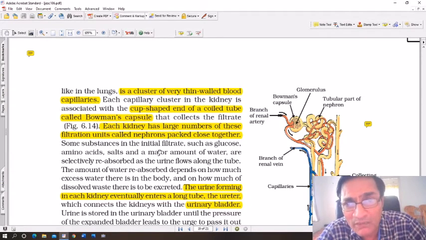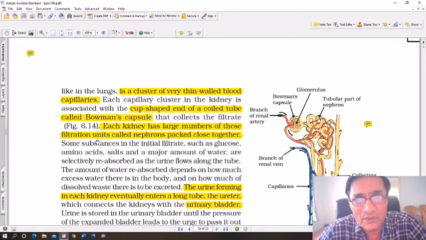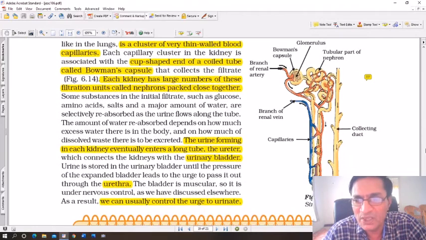So what are nephrons? Nephrons are filtration units or single cells of the kidneys. The cells of the kidneys are called nephrons. What is the Bowman's capsule? There is a question out here. What is the Bowman's capsule? Now the Bowman's capsule, okay, you can see the structure of the nephron.